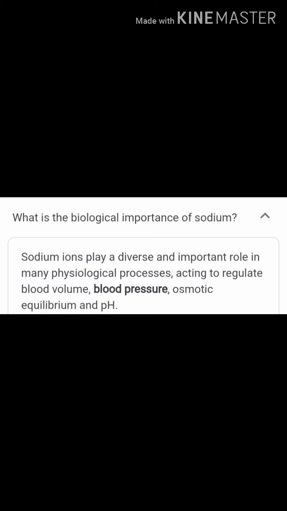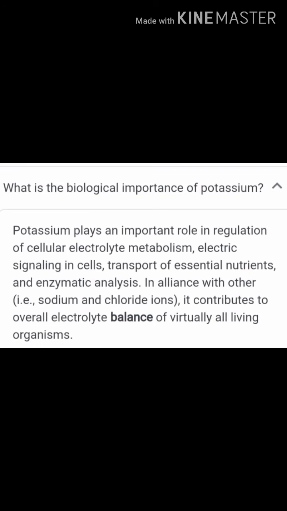What is the biological importance of sodium? Sodium ions play a diverse and important role in many physiological processes, acting to regulate blood volume, blood pressure, osmotic equilibrium and pH values.